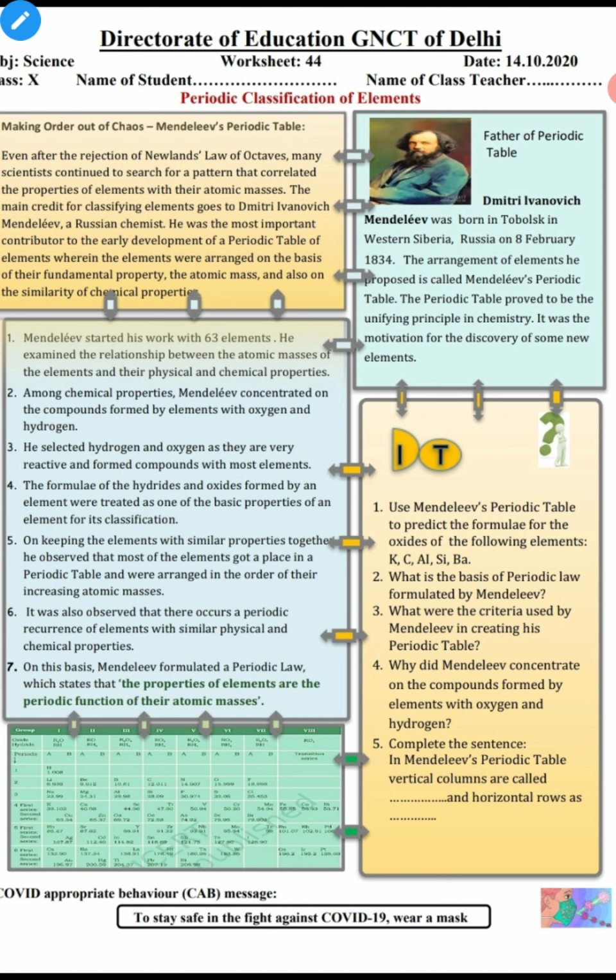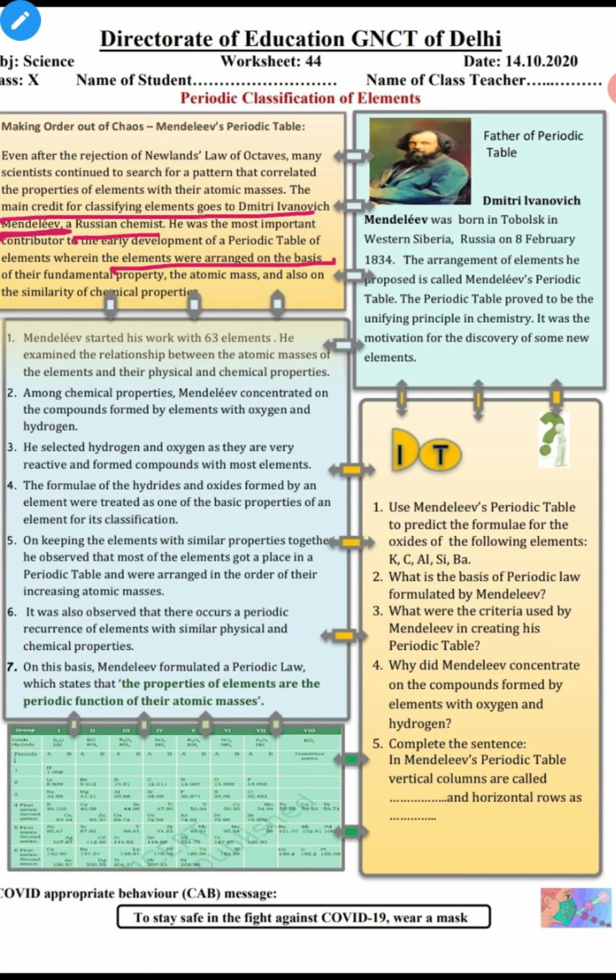The main credit for the classification of elements goes to Dmitry Ivanovich Mendeleev, mainly known as Mendeleev, who was a Russian chemist. He was the most important contributor to the early development of the periodic table of elements.